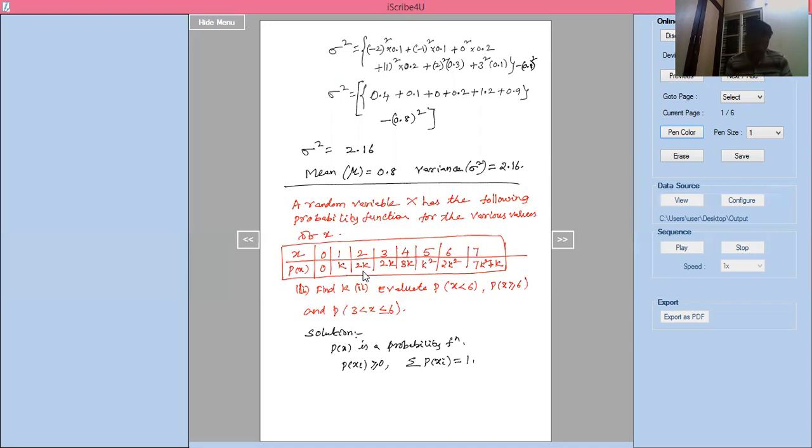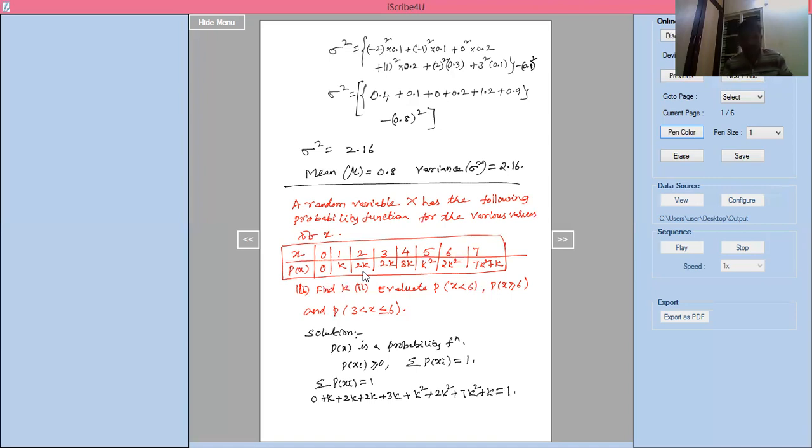Now, first we take all the probabilities. Summation of p of xi equal to 1 means we add 0 plus k plus 2k plus 2k plus 3k plus k square plus 2k square plus 7k square plus k equal to 1.